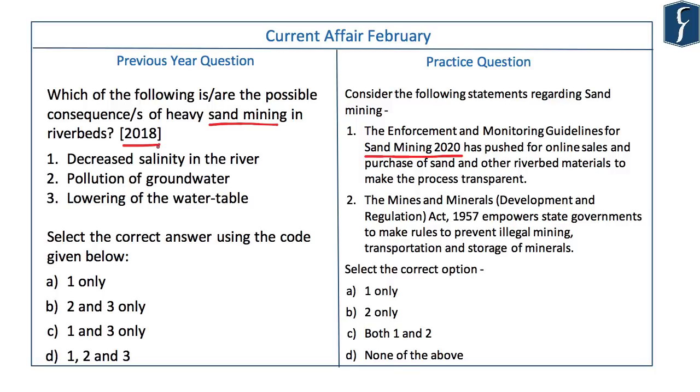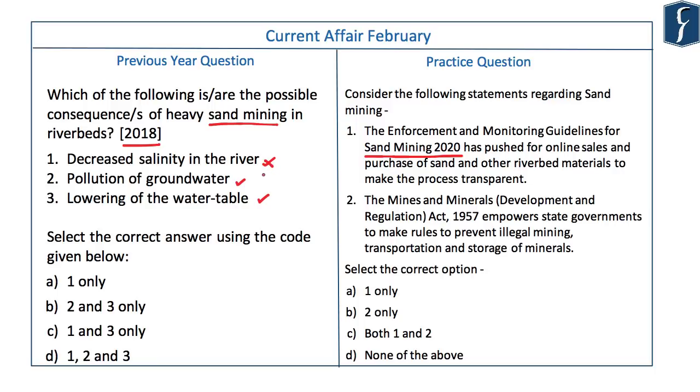Which of the following are the possible consequences of heavy sand mining in riverbeds? Decreased salinity in the river, pollution of groundwater, lowering of the water table. See, when you do sand mining, obviously you are breaking up the rock and some of the salts from those rocks will come out, get dissolved in water, and salinity will increase. That is pretty basic. So the first statement is incorrect.